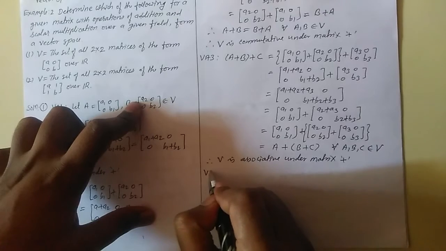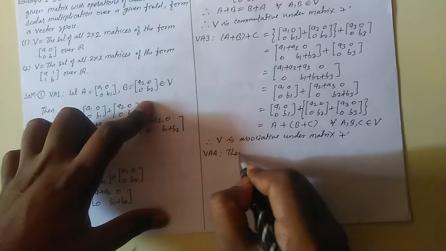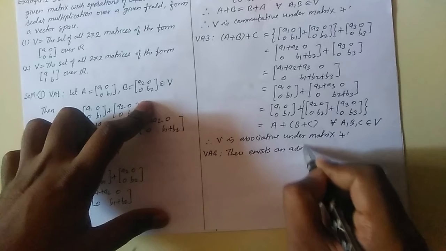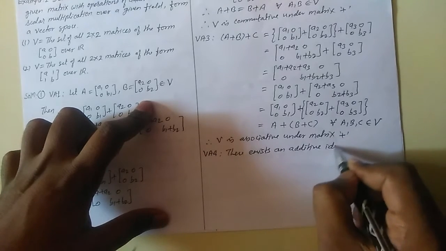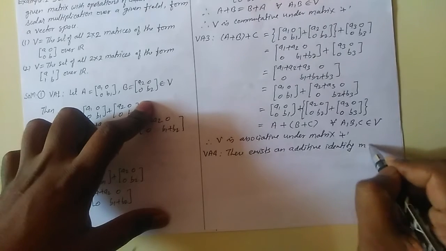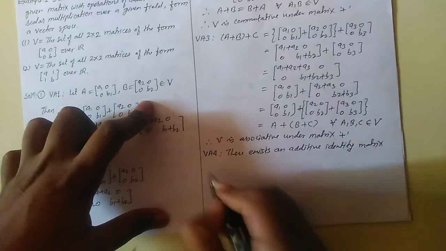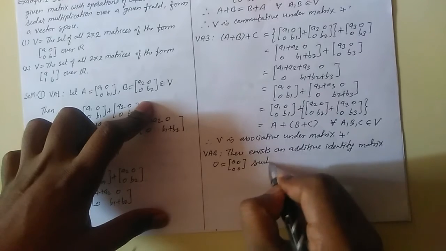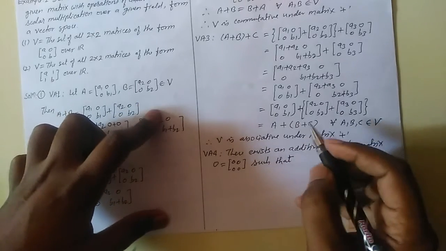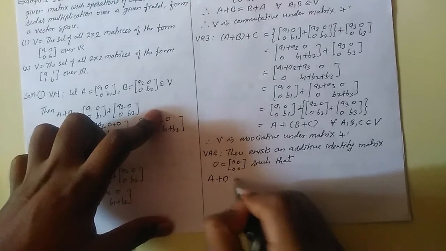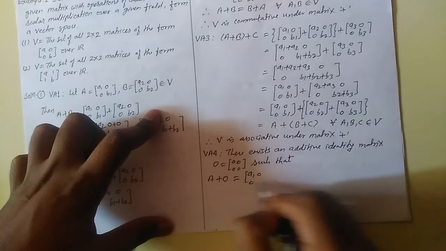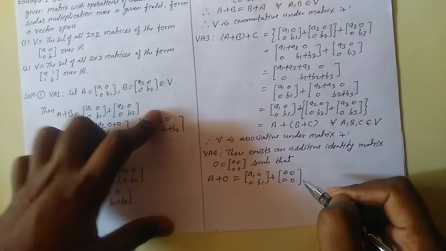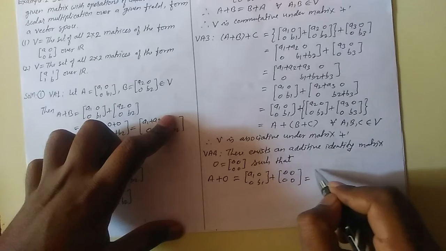Now we will verify the next axiom, VA4. So there exists an additive identity matrix, the null matrix [0 0; 0 0], such that A plus null matrix, so A is [A1 0; 0 B1] plus null matrix [0 0; 0 0], and this can be added.